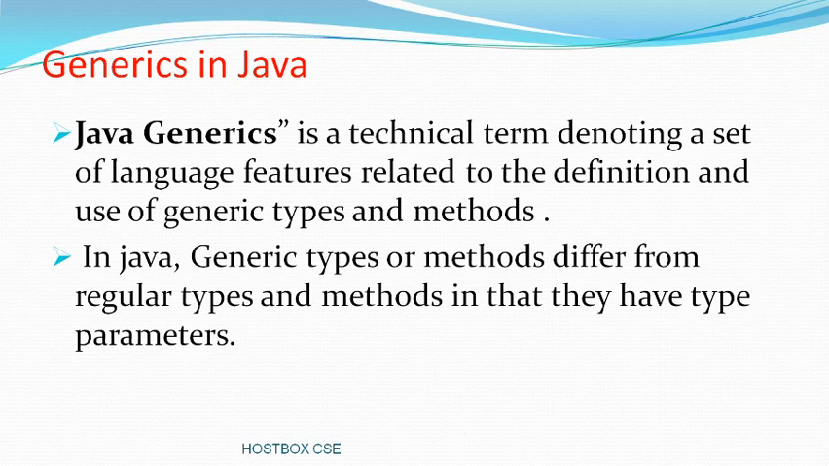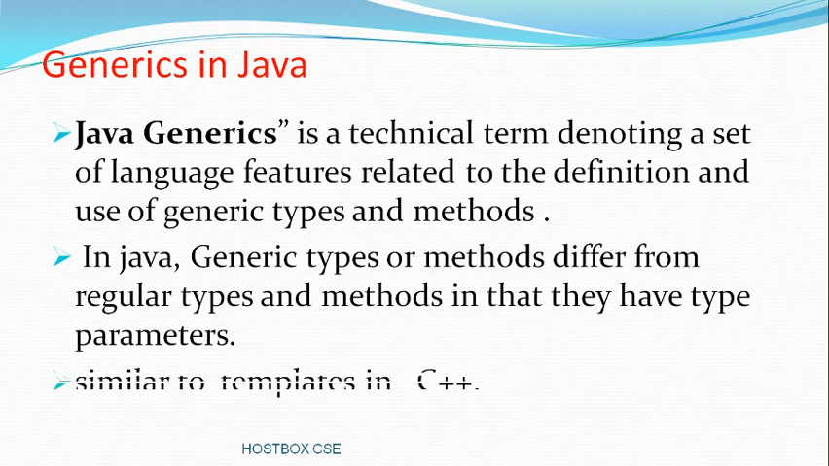What are the problems in typecasting? They will be replaced with the help of generics. It's also similar to templates in C++, so it also follows the angle brackets. When we go for generics, it follows the angle brackets. Let's go for examples so you can understand in a better way.